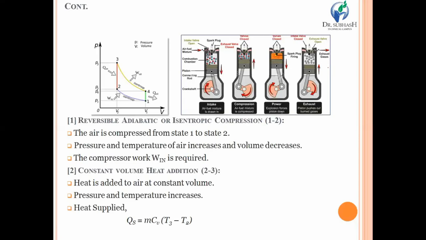The heat supplied is Qs equal to mCv times the higher temperature minus the lower temperature. In process 2 to 3, the higher temperature is T3 and the lower temperature is T2. So the heat supplied is mCv(T3 minus T2).